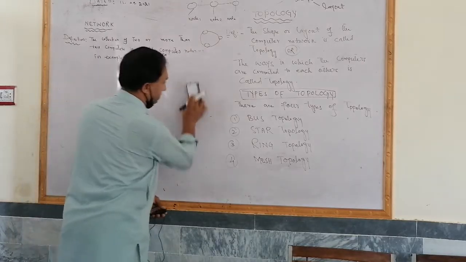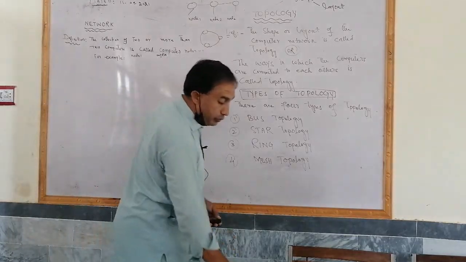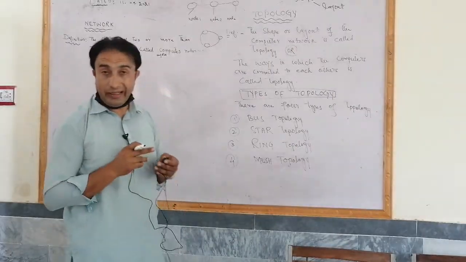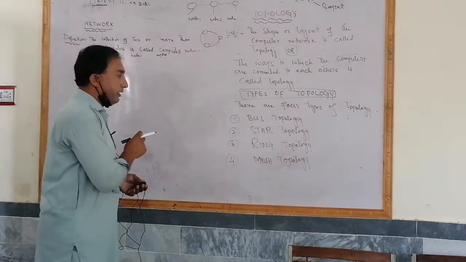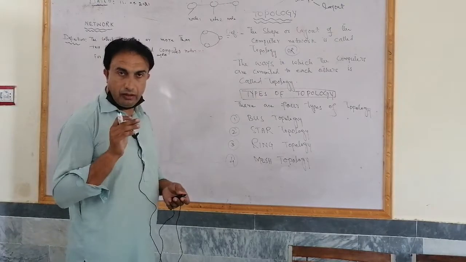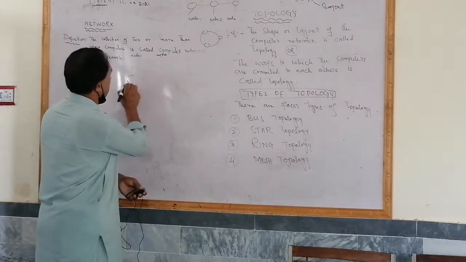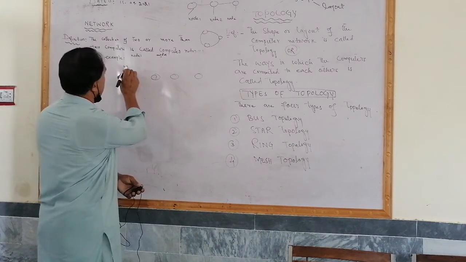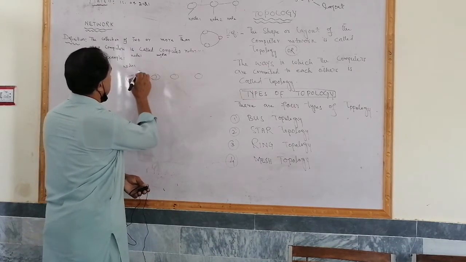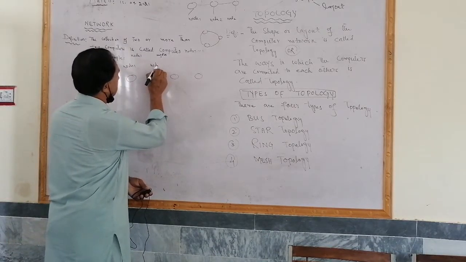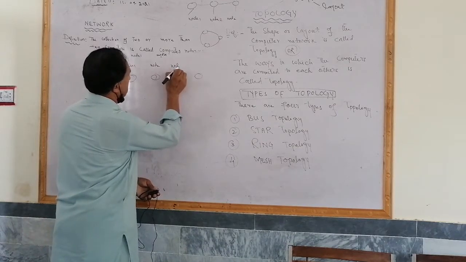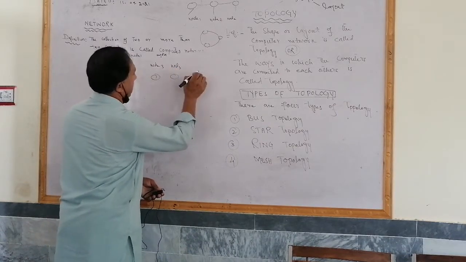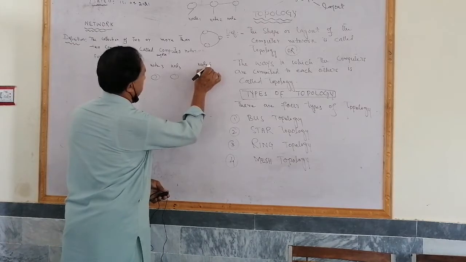in a straight line. One computer is connected with another computer in a straight line, having a single bus. For example, we have 4 computers: node 1, node 2, node 3, and this is node 4.